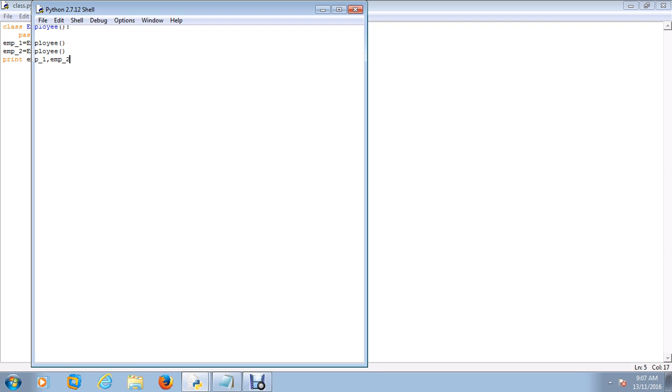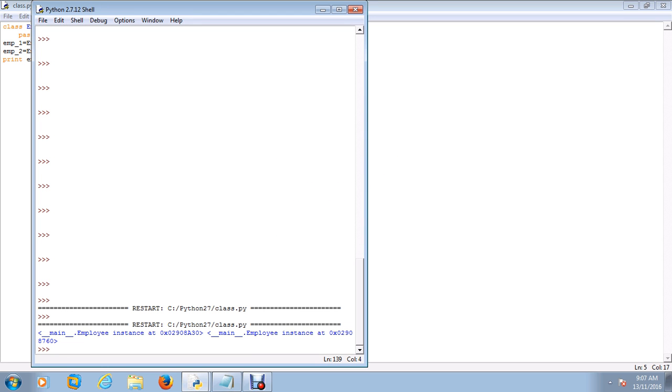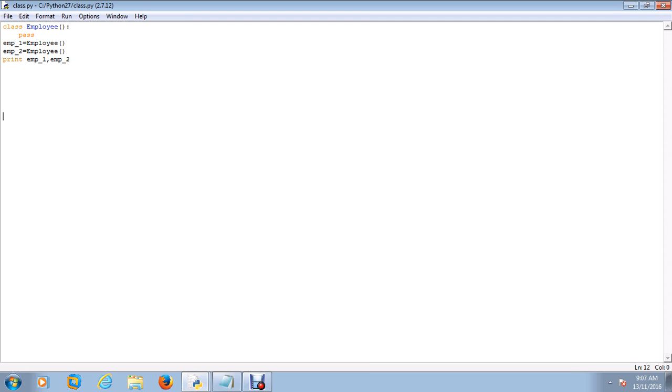When I execute this, you can see the memory location of emp_1 is this, and the memory location of emp_2 is this. So by this you can see that each instance of a class has its unique memory location.